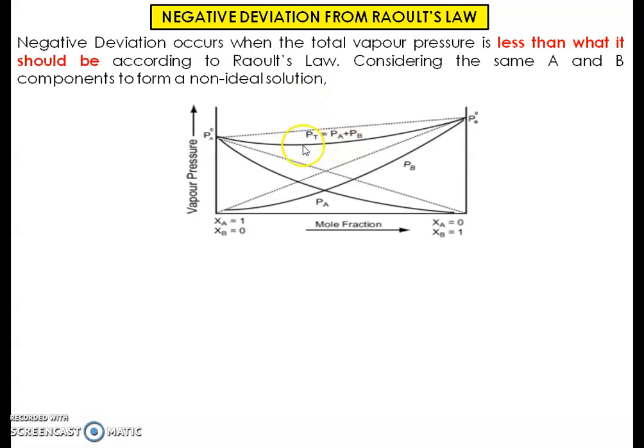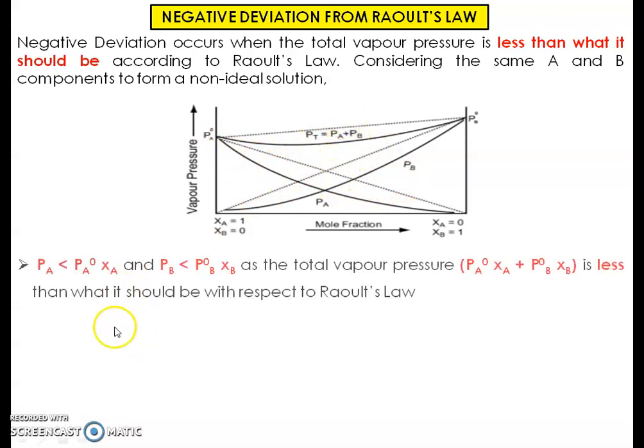They show negative deviations for every curve, for component A, component B and the solution. The values are decreasing, and that's why this deviation is called negative deviation.